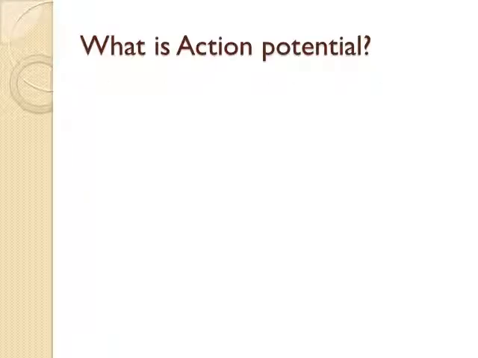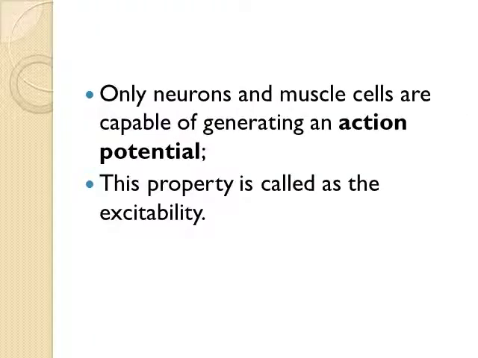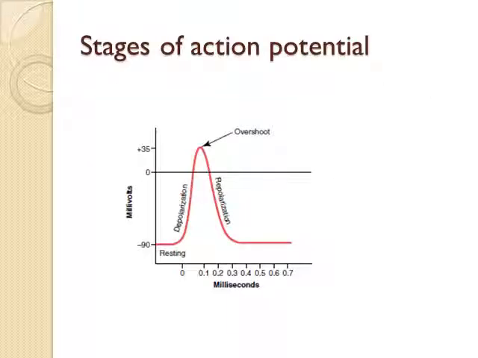So, what is the definition of action potential? It is defined as the rapid change in electrical potential due to passage of an impulse along the membrane. Only neurons and muscle cells are capable of generating an action potential. This property is called excitability.